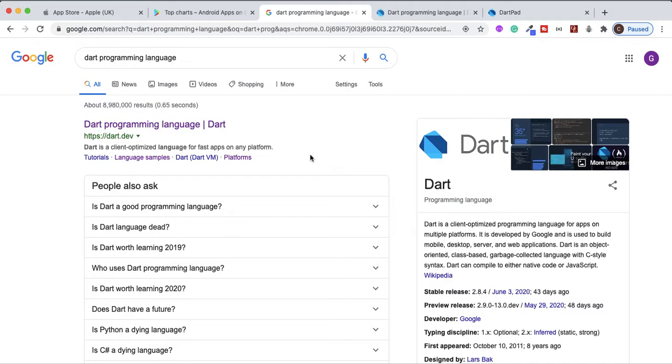If you're new to programming and you don't know any of those names or what I'm talking about, welcome. Of course, if you know about it, excellent. You know when it was started, who created it, who developed it, it was Google, and what they were trying to achieve. They wanted to make a multi-platform language, so you could create mobile apps, desktop, talk to servers, and web applications. The one language to rule them all, I suppose.